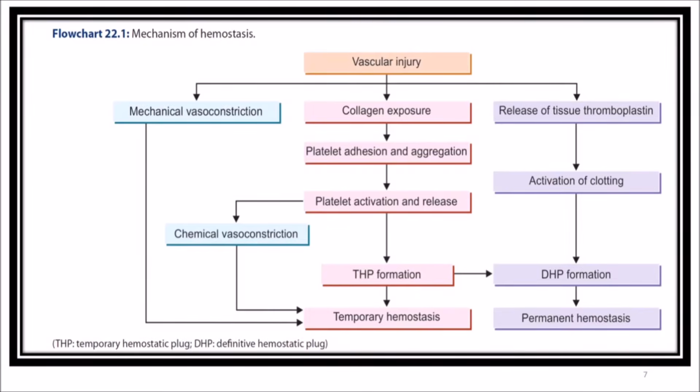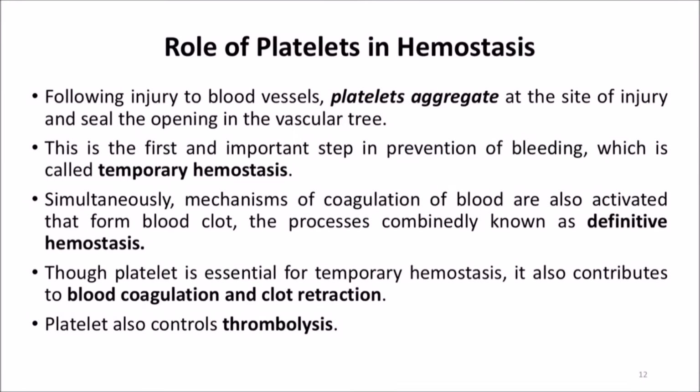It's in a flow chart. If you study this flow chart, you will have a rough idea, but you have to explain. If it's a 10 marker question, you have to explain separately. Vasoconstriction you have to explain, formation of temporary hemostatic plug you have to explain. Also you have to explain the formation of definitive hemostatic plug or blood coagulation. That was all about the mechanism of hemostasis.